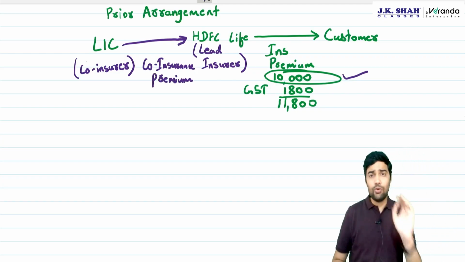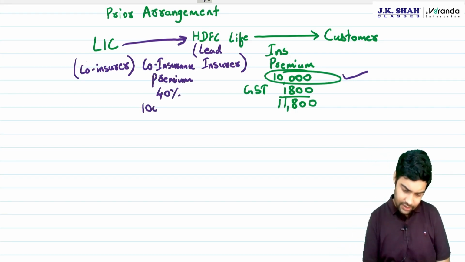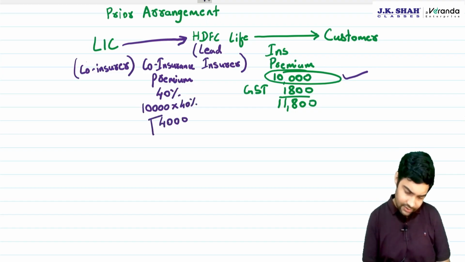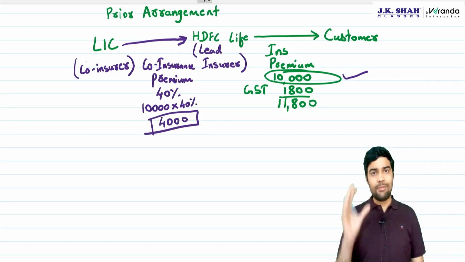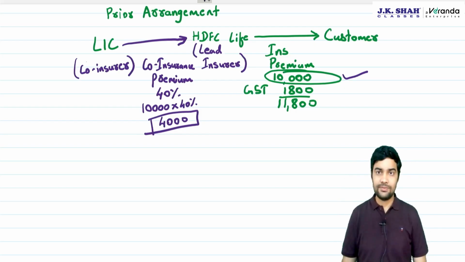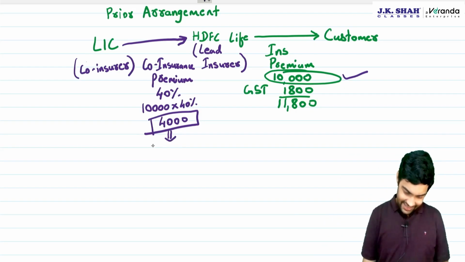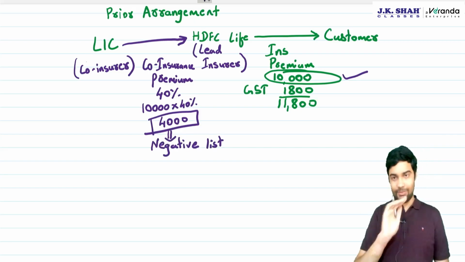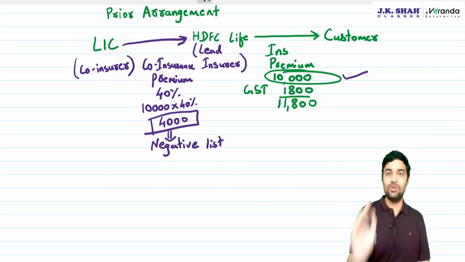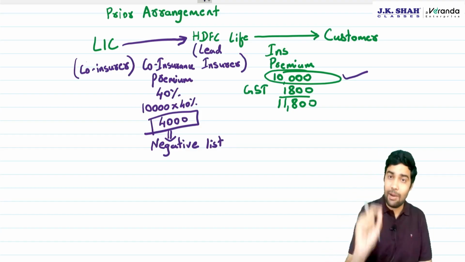So basically it is apportionment. Now this, say suppose it is 40%, then 10,000 into 40% will come to 4,000. The question was whether this apportionment of 4,000 should be liable to GST? Should GST be applicable on this 4,000 rupees? Now, negative list entry has been added to say that co-insurance premium will not be liable to GST. No GST, sir. No GST. Co-insurance because it is merely apportionment.